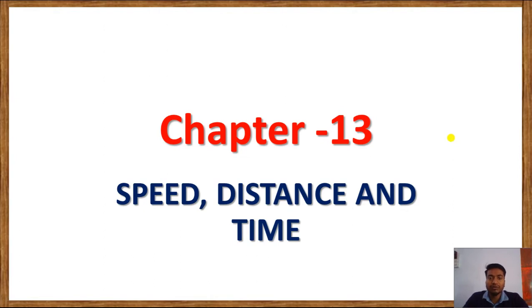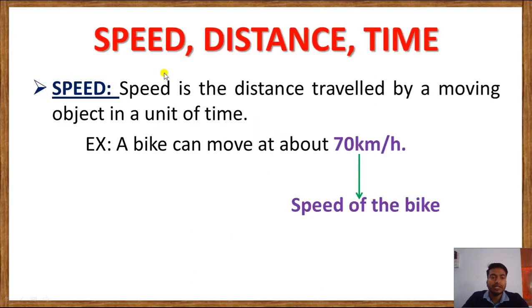Today we are going to start chapter 13, speed, distance and time. So let's start. First let me tell you what is speed. Speed is the distance traveled by a moving object in the unit of time. Here moving objects mean car, bus, truck, bike, etc. So these are moving objects.